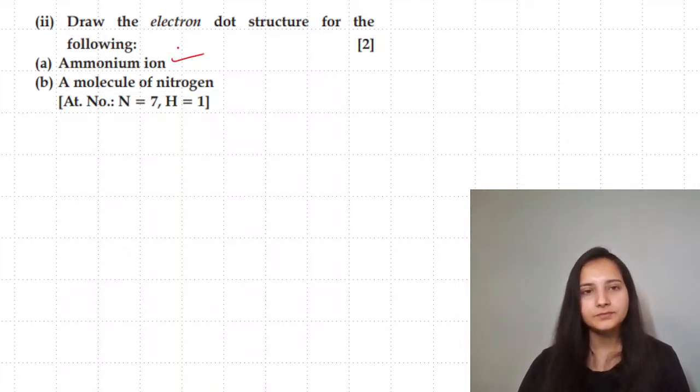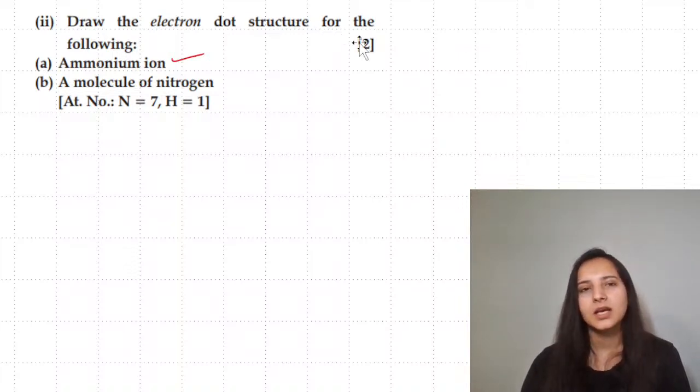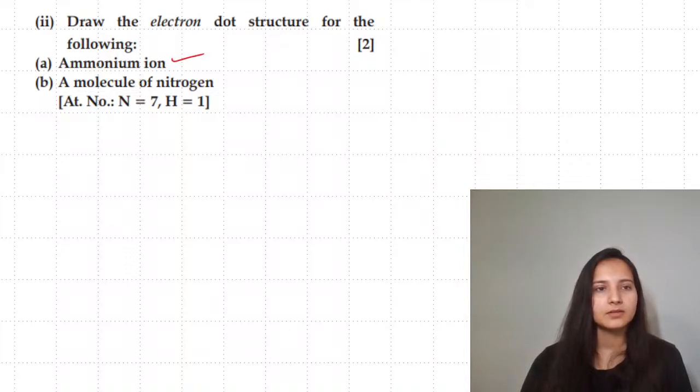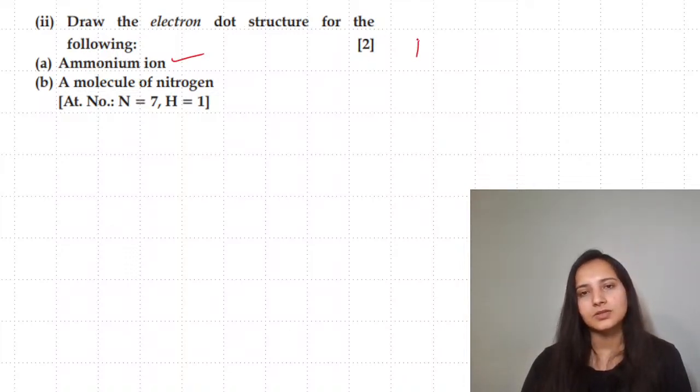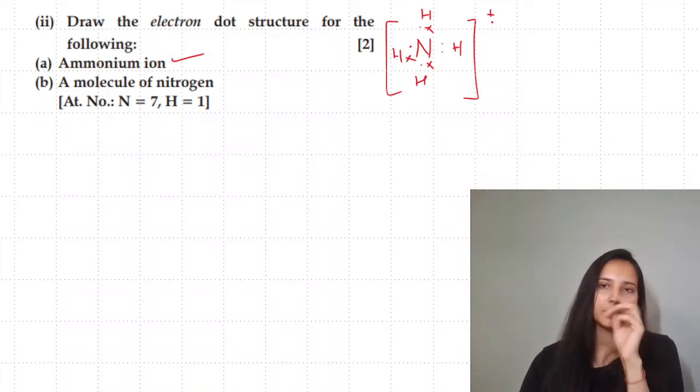Ammonium ion's electron dot structure we have discussed today itself. We have drawn this ammonium ion structure today, so I am skipping, but very quickly, let's discuss this once since it's here. So nitrogen 1, 2, 3, 4, 5, 6, all of these are hydrogen, and this as well. Make sure that you make crosses over here so that it symbolizes that the other hydrogens brought one electron, and one plus over here.